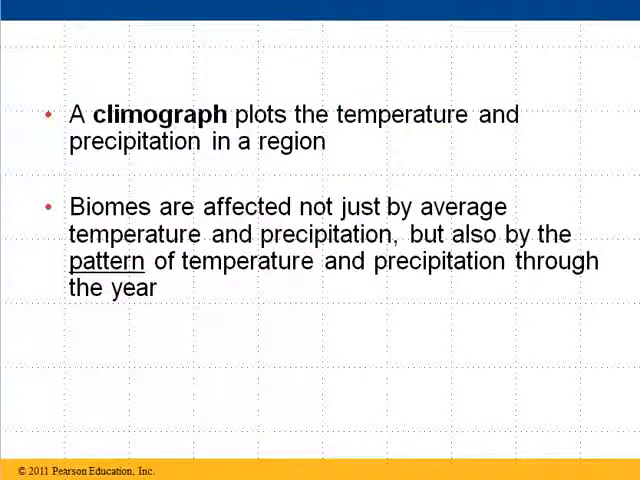Now, what we can look at is what's called a climograph, and a climograph shows you temperature and precipitation in a particular area. Temperature and precipitation, rainfall, snowfall, are very important for determining what type of plants and animals are going to live there. And it's not just the amount, although the amount is important, it's also the pattern. Does all that rainfall happen in 2 months of the year and the rest of the year is dry, or is that rainfall evenly spread out throughout the entire year? So it's not just the amount, but also the pattern that has a big effect.